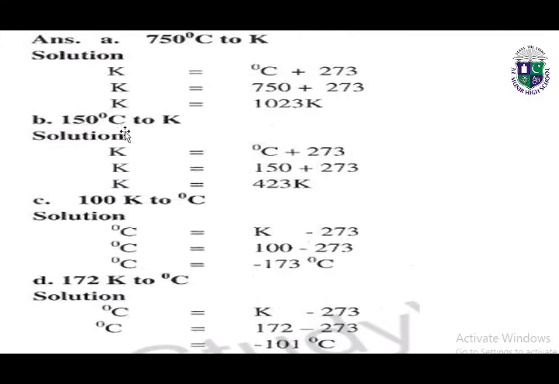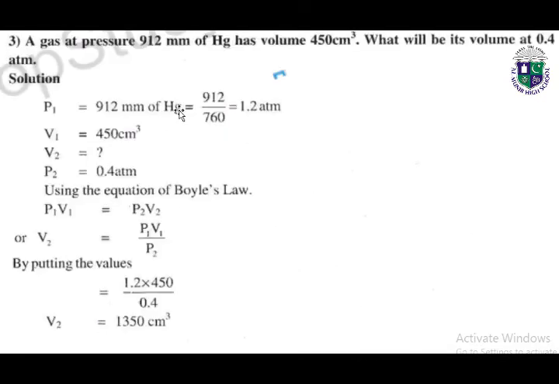Next, 150 degrees centigrade to kelvins. It is the same as we did in the part A. Now part C and D are the same. Next, question number 3. A gas at pressure 912 millimeters of Hg has volume 450 centimeter cube. What will be its volume at 0.4 atm?